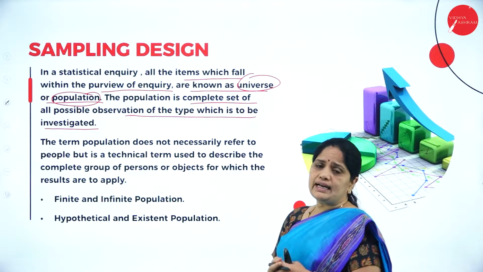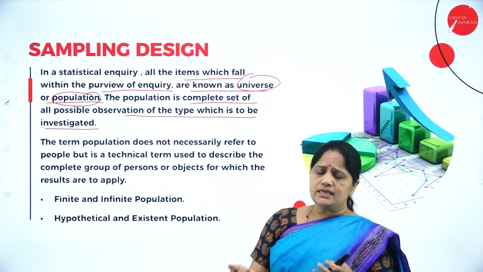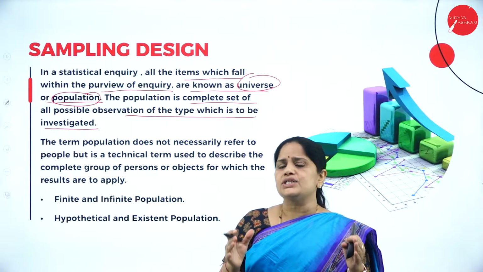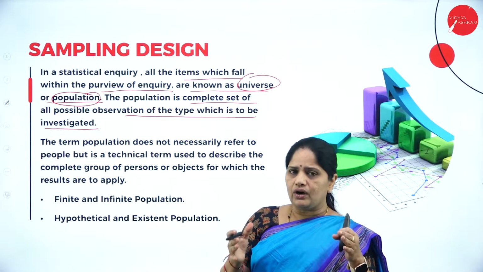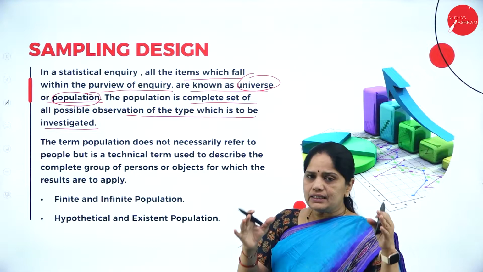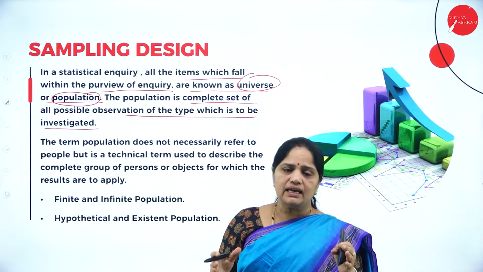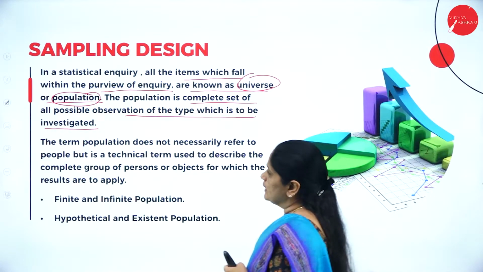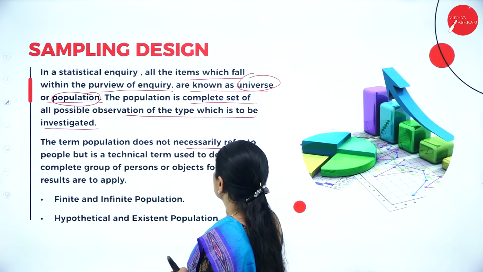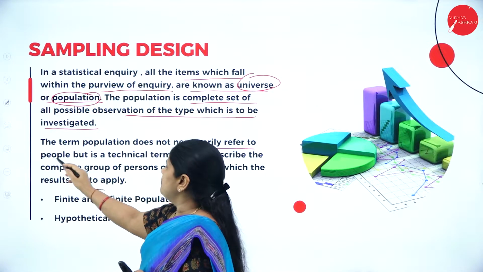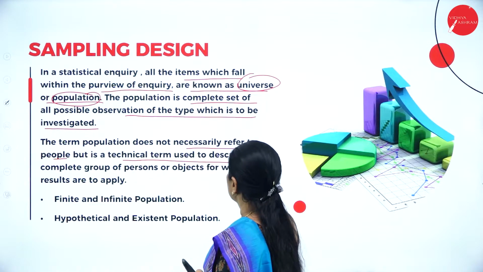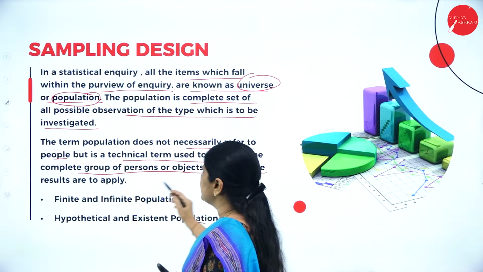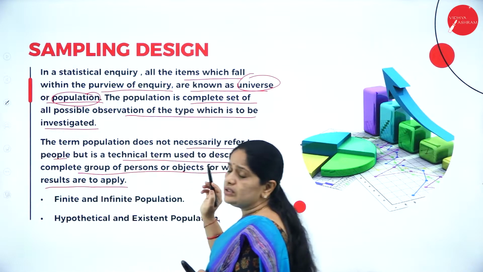Suppose you have to collect the marks of the first year BCom students, then the entire class of that college comes under the purview of investigation, and the entire class of students will be considered as the universe or the population. The term population does not necessarily refer to people, but it is a technical term used to describe the complete group of persons or objects for which the results are to apply.